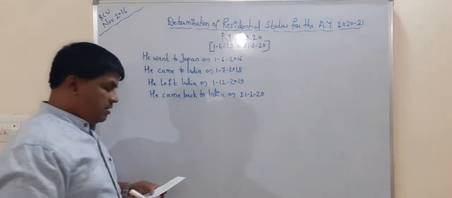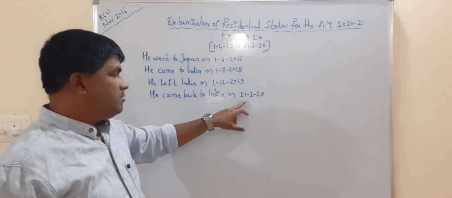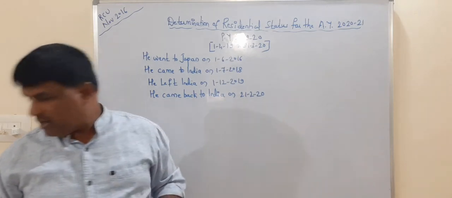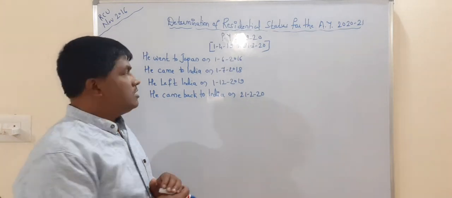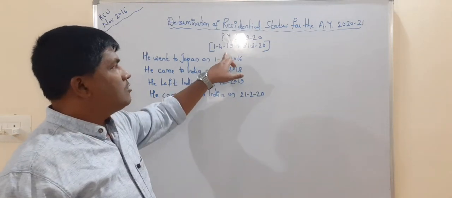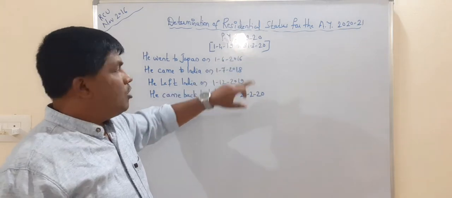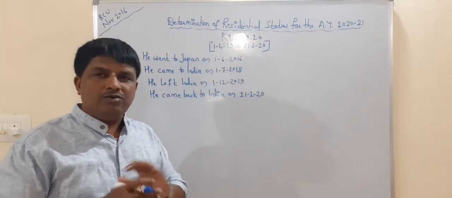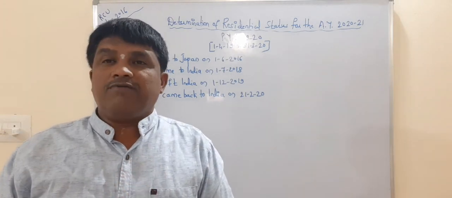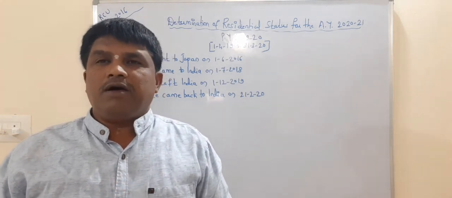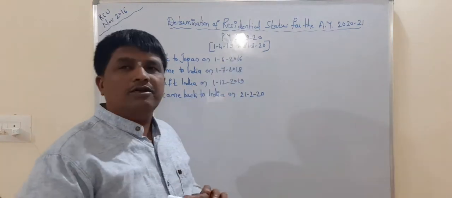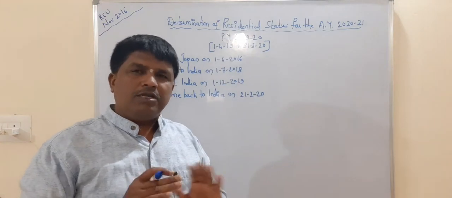After 21/2/2020, since then he is living in India. That is the information given in the problem. It is immaterial how many days he lived in India before the previous year 2019-2020; you leave that one. The very important point is that first of all we must count his number of days of stay in India during the previous year 2019-2020.